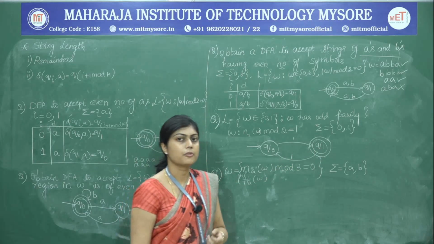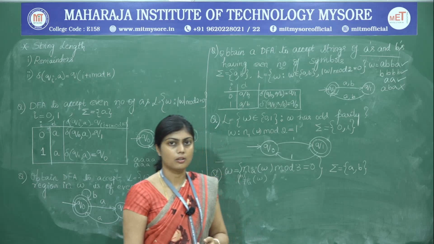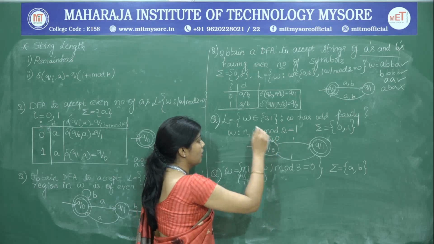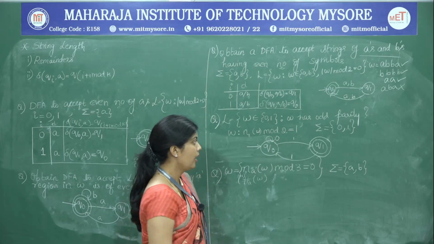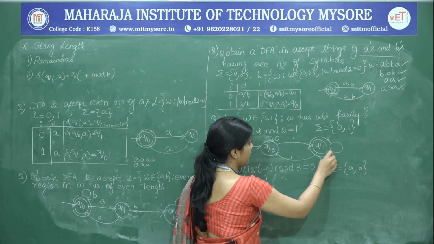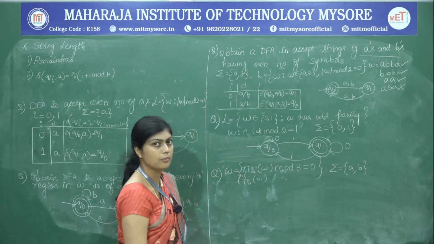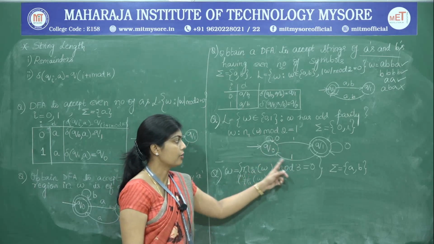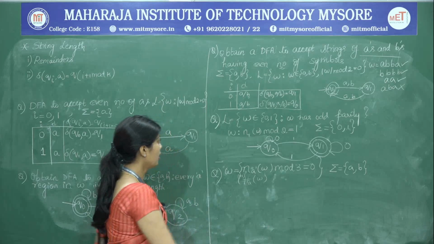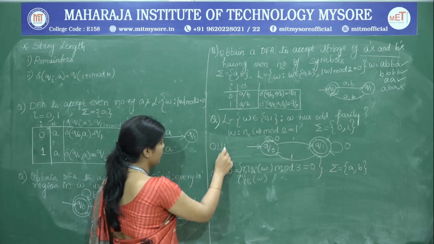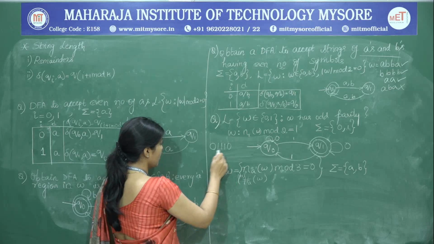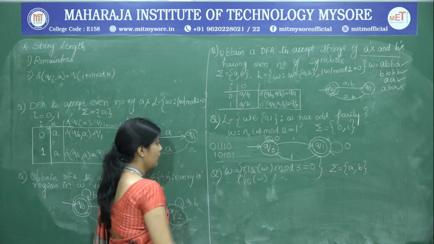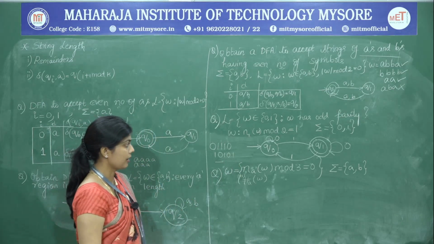So, what about the number of zeros? There is no constraint at all on the number of zeros. So, therefore, from Q0 we may put a transition, that is a loop on 0, and also on Q1 we can define the transition of 0. So, irrespective of the number of zeros, the number of ones should always be odd in that string. So, for example, we have 0 1 1 1 0 and 1 0 1 0 1. We will take up both the strings and check if they are accepted.